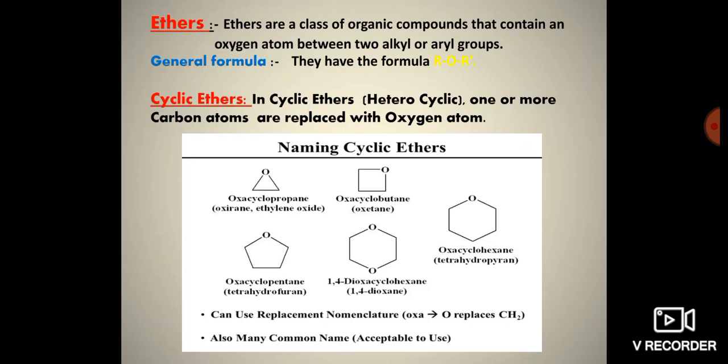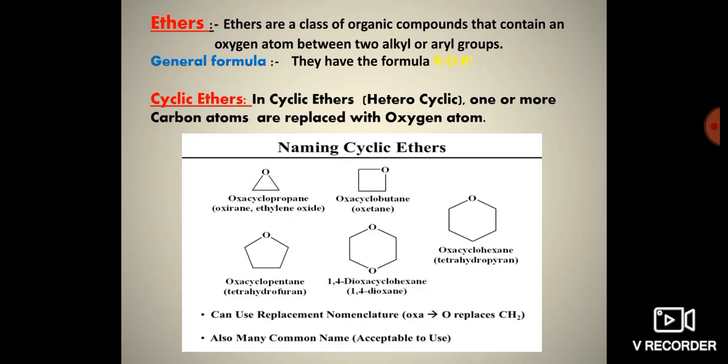You know that ethers are a class of organic compounds that contain an oxygen atom between two alkyl or aryl groups. Hence, the general formula is R-O-R'. Note that if both R and R' are the same, the ethers are called simple or symmetrical ethers. If R and R' are different, the ethers are called mixed or unsymmetrical ethers.